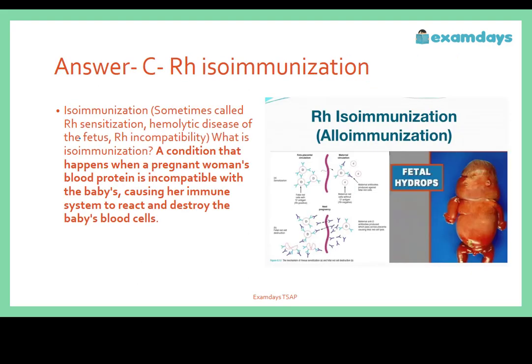Yes, the same answer is correct, because this is the condition that happens when the pregnant woman's blood protein is incompatible with the baby's, causing her immune system to react and destroy the baby's blood cells. Here is how the blood cells behave during pregnancy, and what the outcome is once the baby has been delivered, as shown here. This kind of scenario we call Rh isoimmunization.